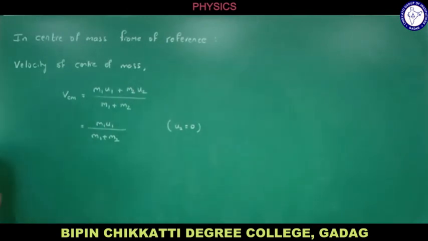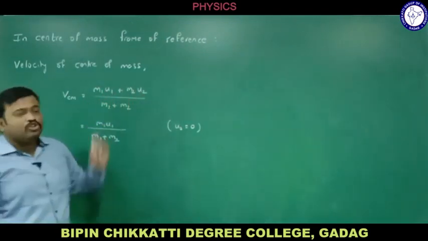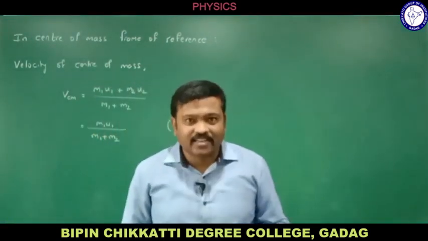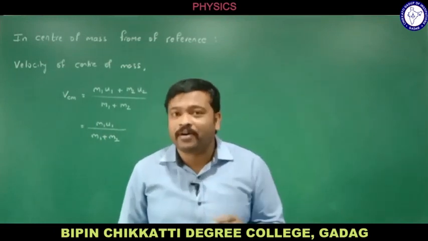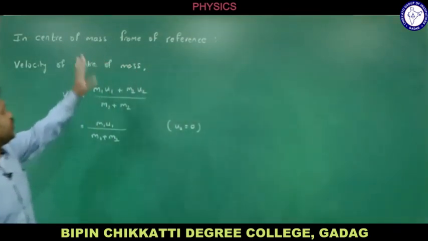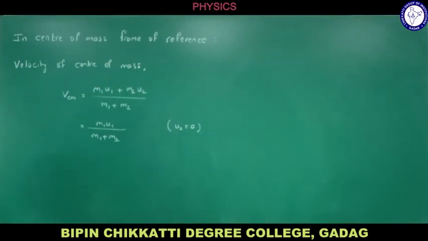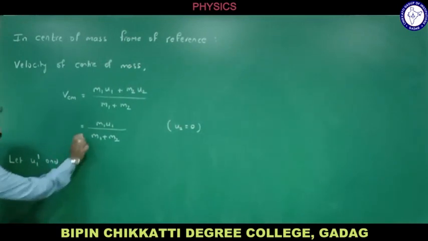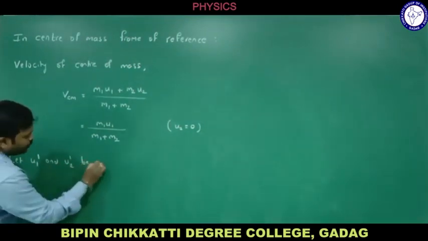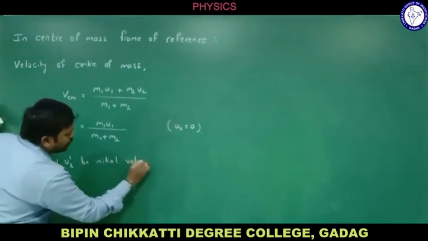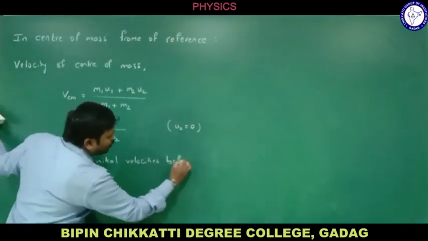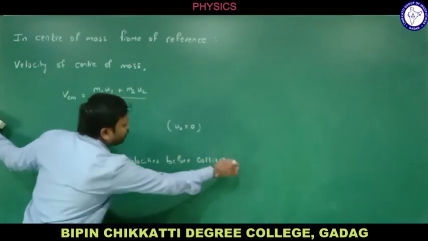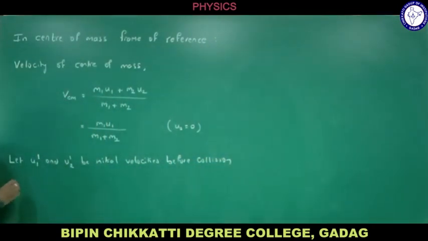Now let me consider what these U1 and U2 are. U1 and U2 are the velocities of the particles before collision in which frame? Laboratory frame. Now we are discussing the center of mass frame, so let me change the terms here. Let u1 dash and u2 dash be initial velocities before collision. What is the meaning of initial velocity? Before collision.